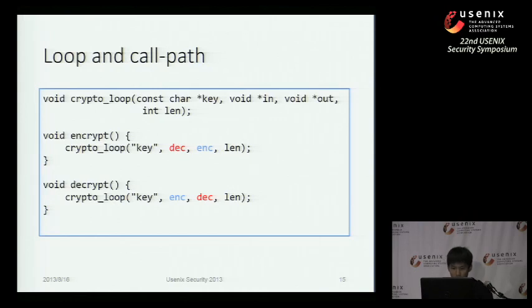There are also some crypto implementations that reuse the same loop for encryption and decryption. For example, this piece of code illustrates what happens. In this case, we cannot tell which loop is responsible for encryption and which for decryption, because they are actually the same loop, right? So if we want to dump data from that loop, we're going to mix everything together. Here is our solution. We identify loops not only by their basic blocks, but also by their calling path. If a loop is called by different functions, or on different paths of the calling, we consider them to be different loops.